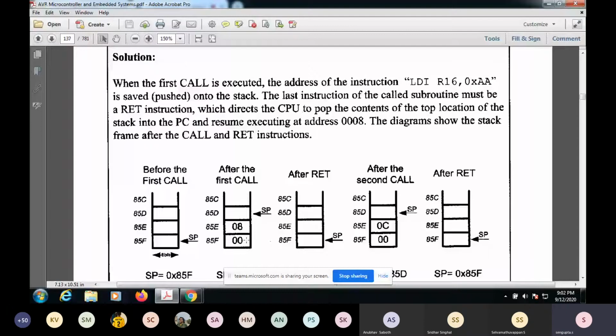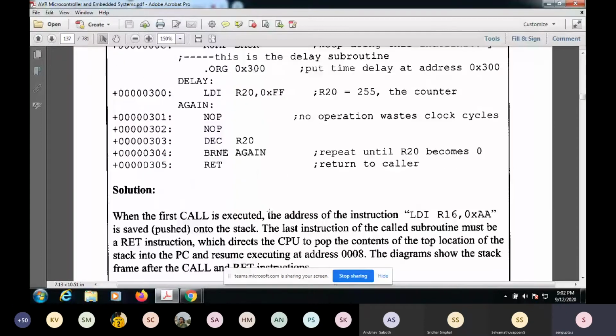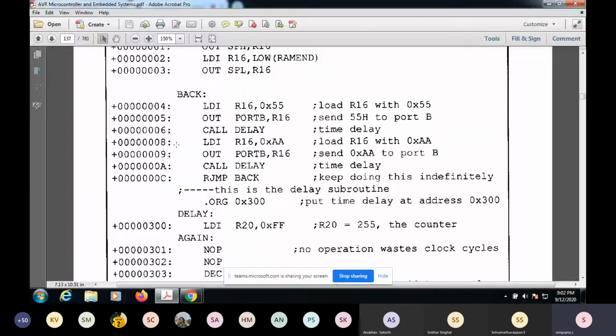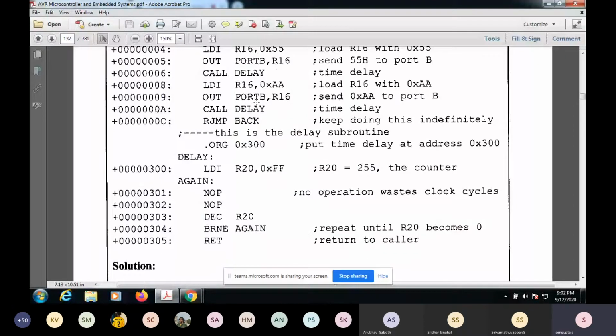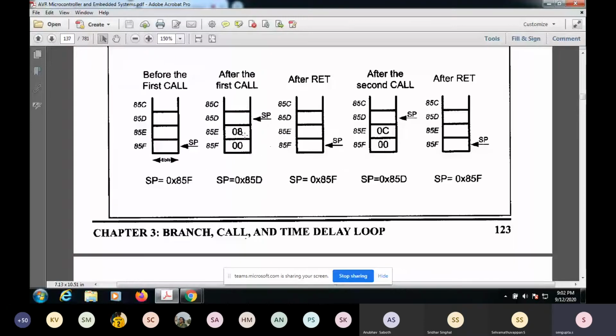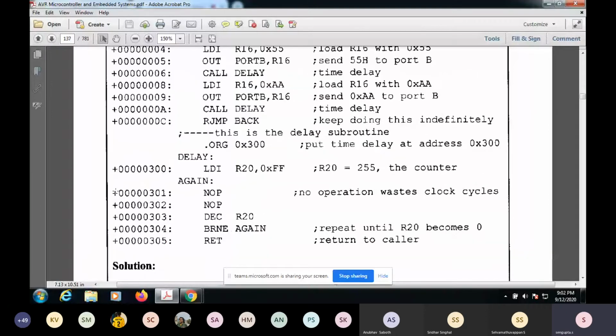Okay, 0008. Why is 0008 important? It is important because when you did a call delay, the stack pointer was pointing to this memory location. You stored it in the stack, and then you went ahead to the subroutine. You executed the subroutine, and when you returned, you read the value from the stack. The moment you read it, you did a pop operation, and the stack went back here.